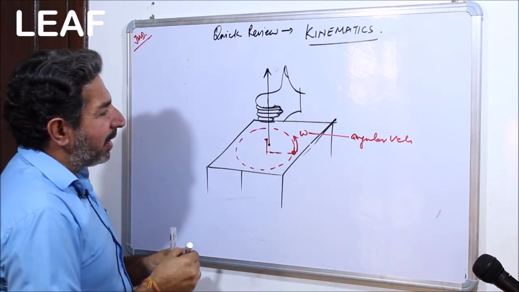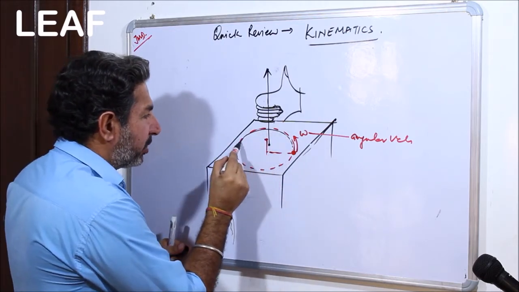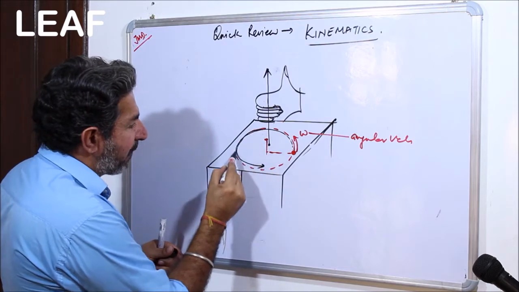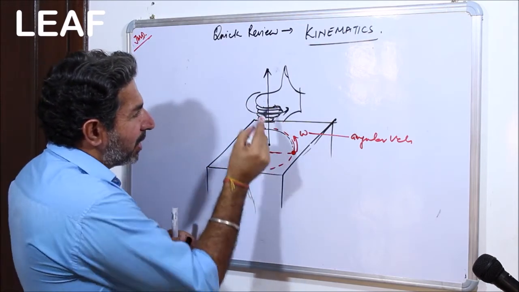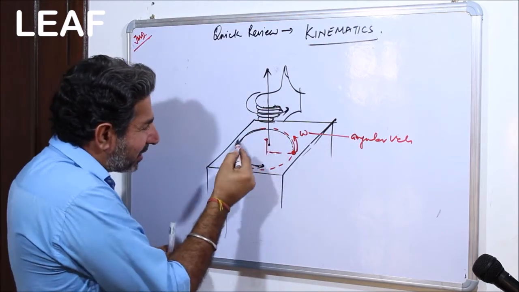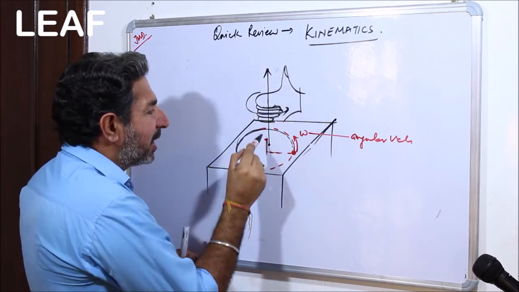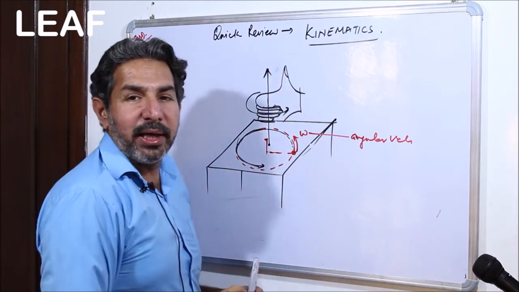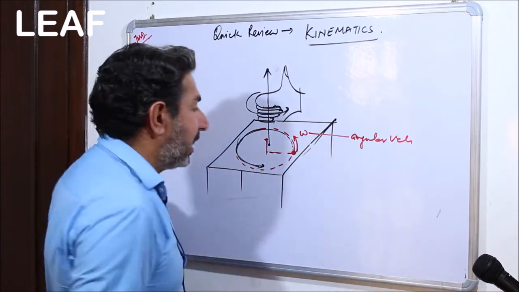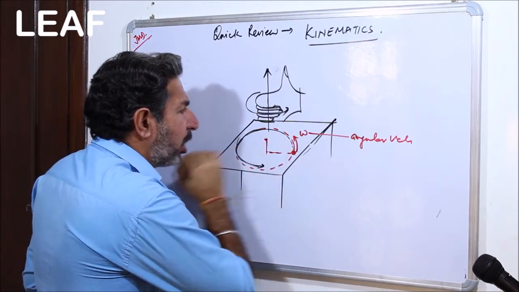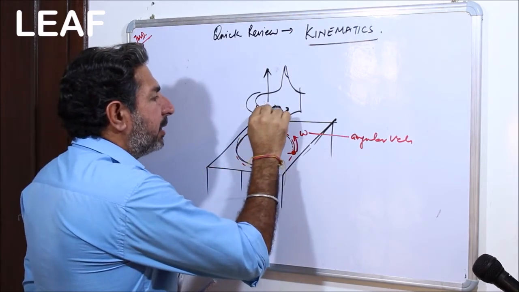So since this body is going to rotate like this, see the curl of my fingers, somewhat like this, yes or no? This is the curl of the fingers, this is the rotation of the body, and see the thumb is pointing upwards, so likewise the vector is pointing upwards. So this is how we are going to represent the axial vector. And now this axial vector can be drawn from this point, from this point, even from this point.